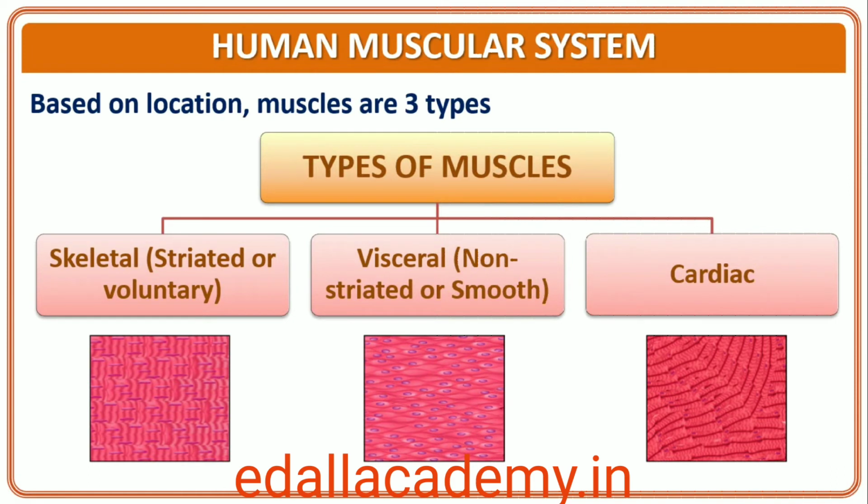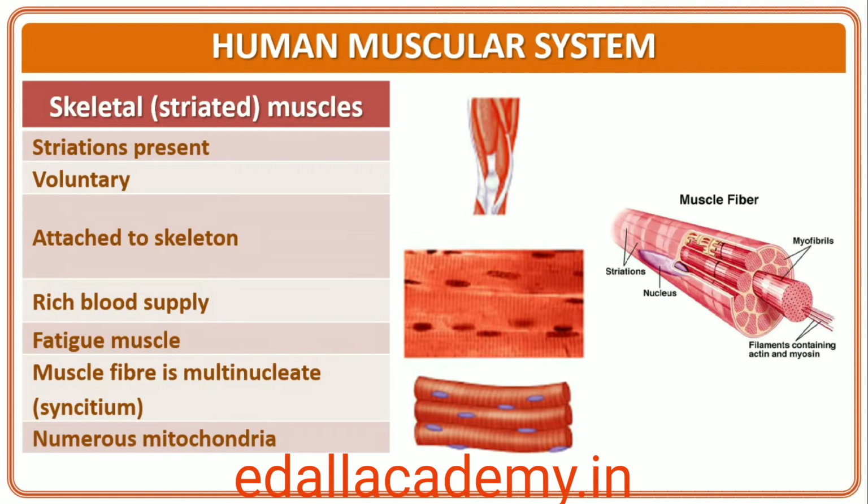1. Skeletal, 2. Visceral and 3. Cardiac. Skeletal muscles are closely associated with the skeletal components of the body. They have a striped appearance under the microscope and hence are called striated muscles. As their activities are under the voluntary control of the nervous system, they are known as voluntary muscles too. They are primarily involved in locomotory actions and changes of body postures.